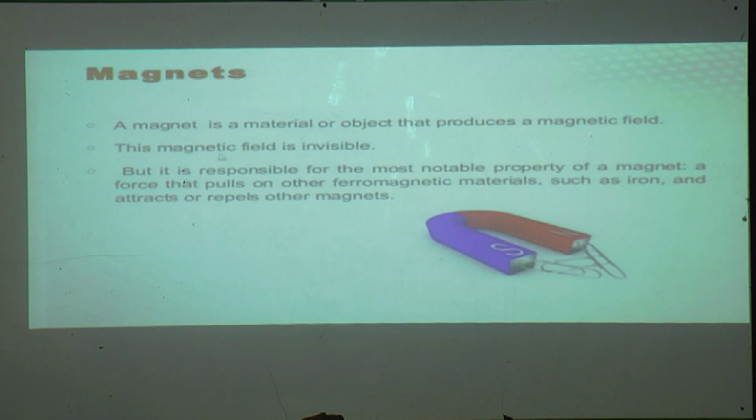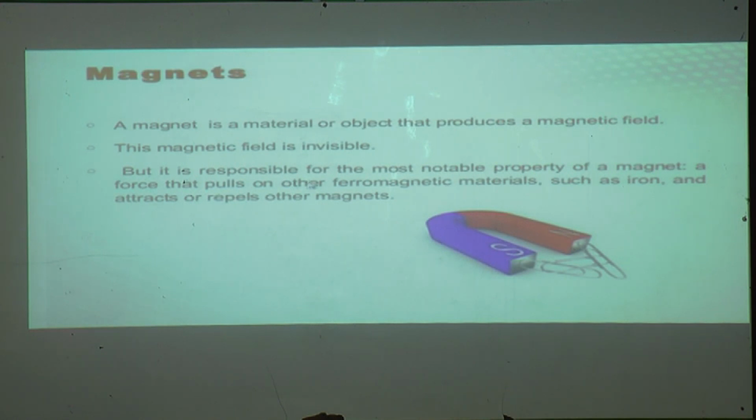Whatever magnetic field is here, that magnetic field is invisible. We can't see that field as we can see the ground, or the porch at our home. But the magnetic field is there, and that is why it is called invisible.